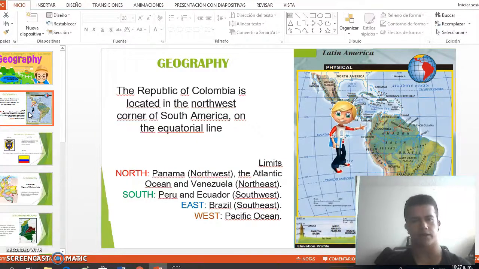I'm going to start off by talking about the position that Colombia has. First of all, if we look at a map, here in the north Colombia is limited by Venezuela and Panama. On the other hand, in the south, Colombia is limited by Ecuador and Peru. Then, in the east, Colombia is limited by Brazil. And finally, in the west, Colombia has its border with the Pacific Ocean.